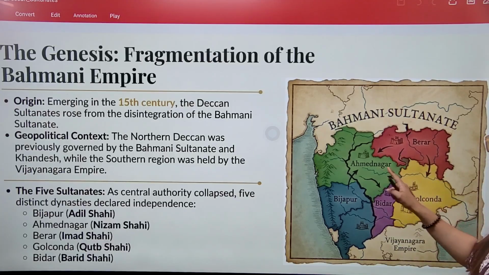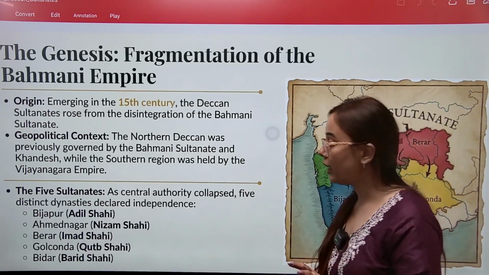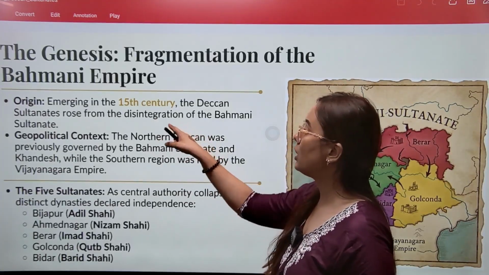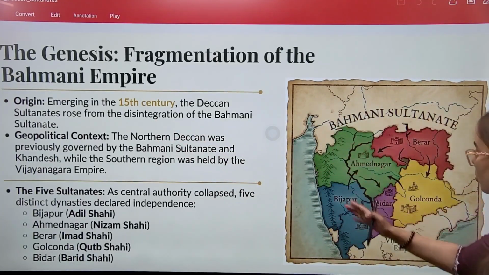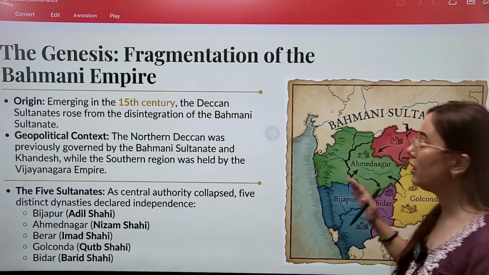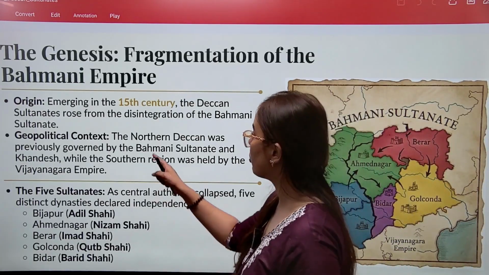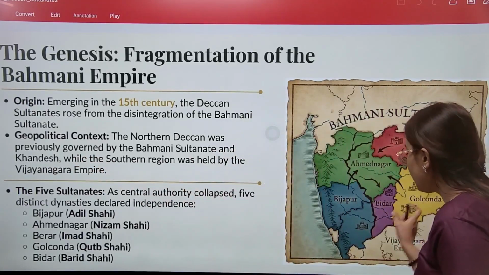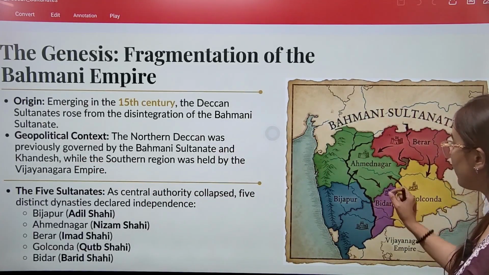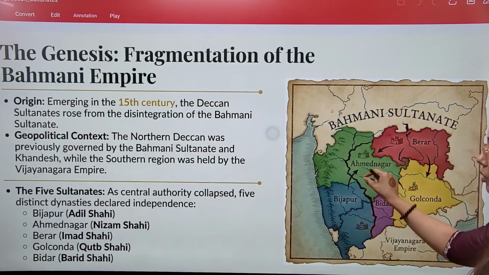So Berar, Ahmednagar, Bijapur, Bidar, Golconda are the 5 Deccani sultanates that formed out of the disintegration of the Bahmani Kingdom. You can see the geographical area is near the northern Deccan region, where these sultanates were ruling, and the founders of each kingdom were different.